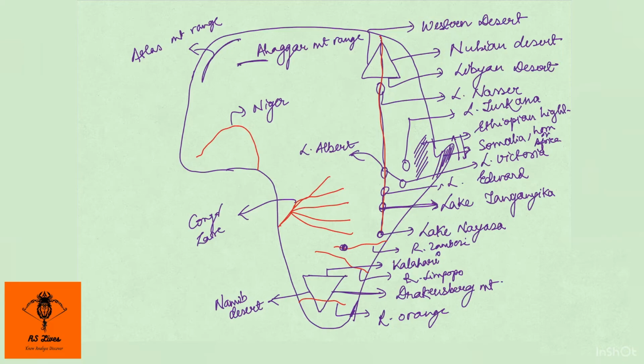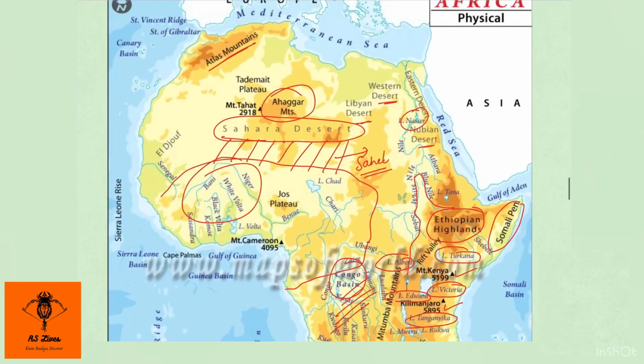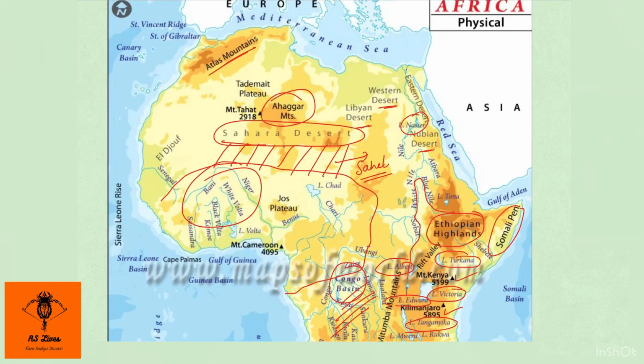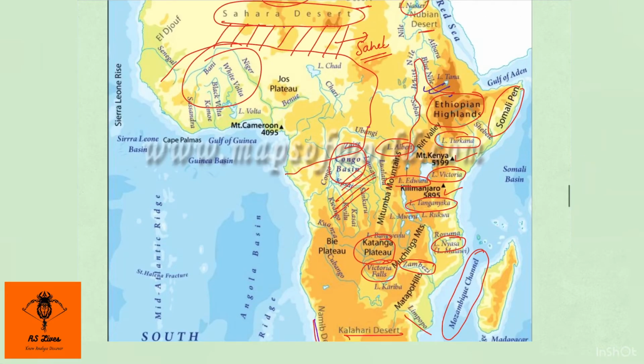Coming on to physiographic divisions that I'll be pointing out in the original map itself. So this one here, see, I've already pointed in it the Atlas Mountain, the Haggar Mountains, the Western Desert, Libyan Desert, Nubian Desert, Lake Nasser. We have Nile, which is composed of two streams, Blue Nile and White Nile. Blue Nile over here is coming from somewhere over here from Ethiopian highlands, and White Nile goes on, it comes from way back in from Lake Nyassa.